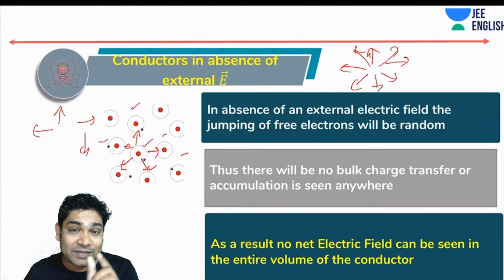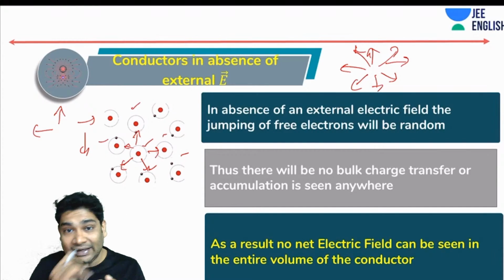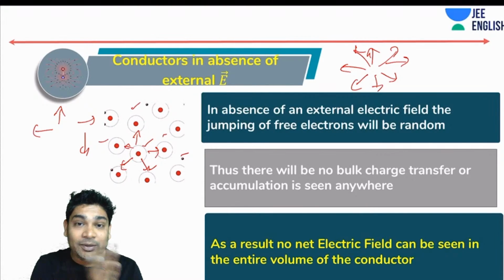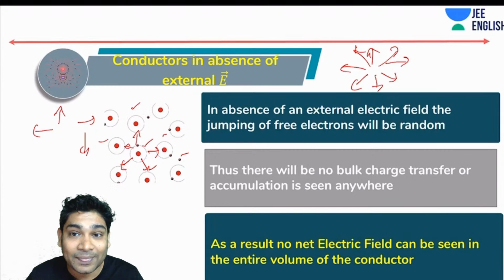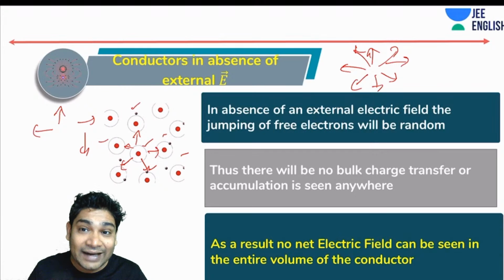Even a very small tiny part will have thousands, millions of atoms. So even if I look at a very small chunk, because of all the random jumpings, there will be no net charge collection and no net charge movement. As a result, there will be no net electric field inside the volume of the conductor.